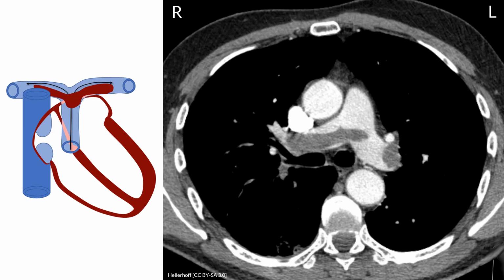Here is a CT angiogram of the chest. We're looking at a cross-section through the pulmonary arteries at about the level indicated by the dashed line on the diagram at left. We look from the feet towards the head, so the patient's right side is on our left. For orientation purposes, here are the superior vena cava, aorta, and pulmonary artery. This dark mess inside the pulmonary artery is clot.